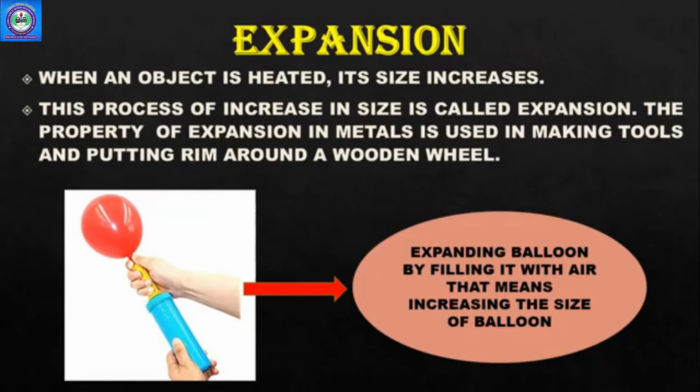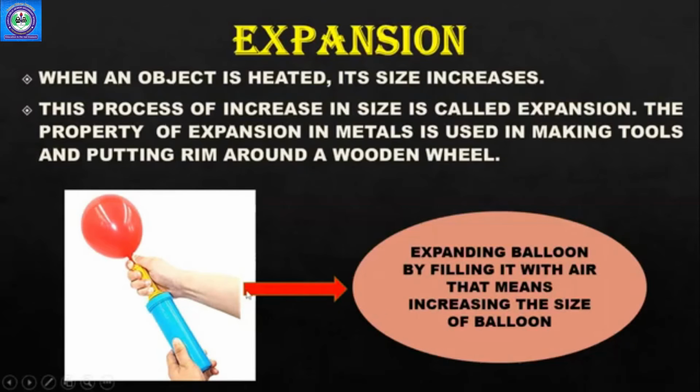The property of expansion in metals is used in making tools and putting a rim around a wooden wheel. Rim का मतलब होता है एक पतली सी metal की sheet लगाना wheels के चारों तरफ so that whenever it is running on the road, it does not slip, right? So we will discuss this in the later slides.